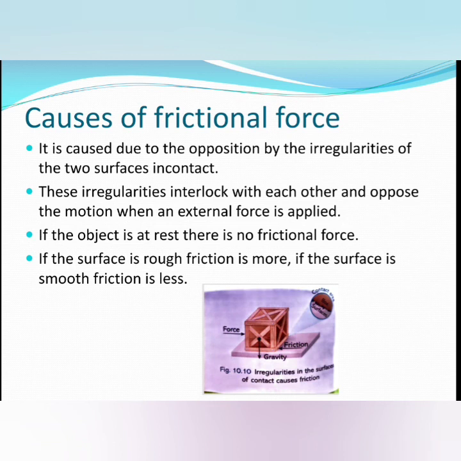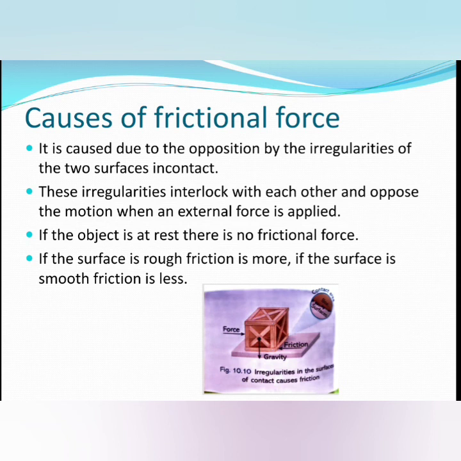And what happens if you try to move a heavy box on that surface? They get interlocked with each other. So when you are trying to move an object on a rough surface, what happens? The irregularities of the object and the surface get interlocked and don't let the object move.